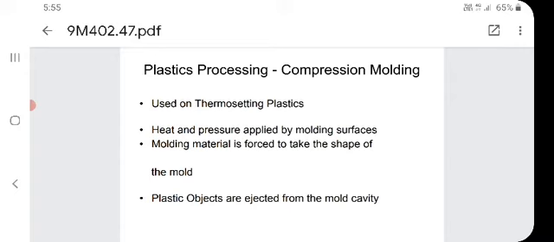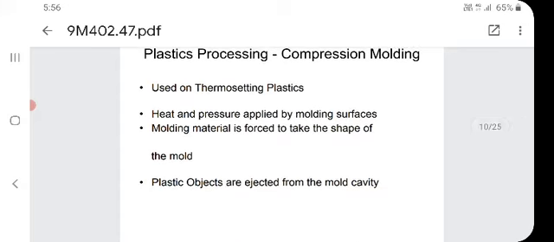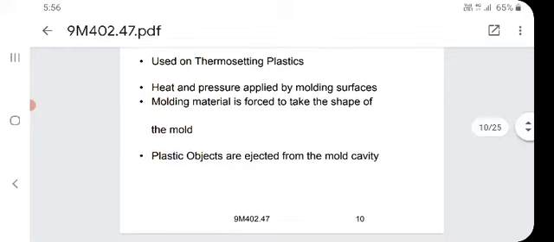Plastic processing, the first one is compression molding. Now, we will see regarding the compression molding process. These are used on thermosetting plastics. Heat and pressure are applied by the molding surfaces. So, the molding material is forced to take the shape of the mold. Plastic objects are ejected from the mold cavity. Finally, what will happen? The plastic products will get ejected, that means they will get out from the mold cavity.